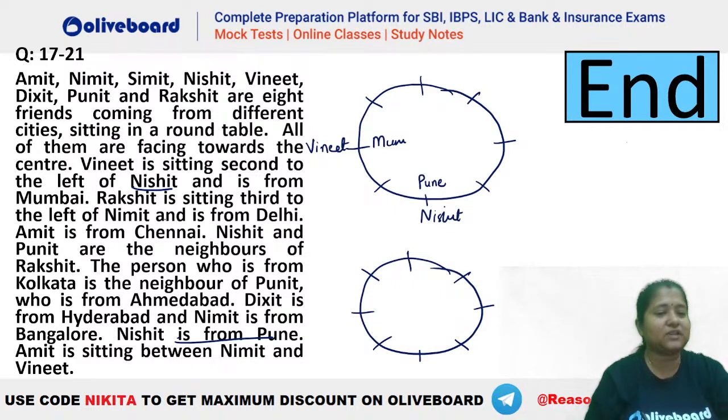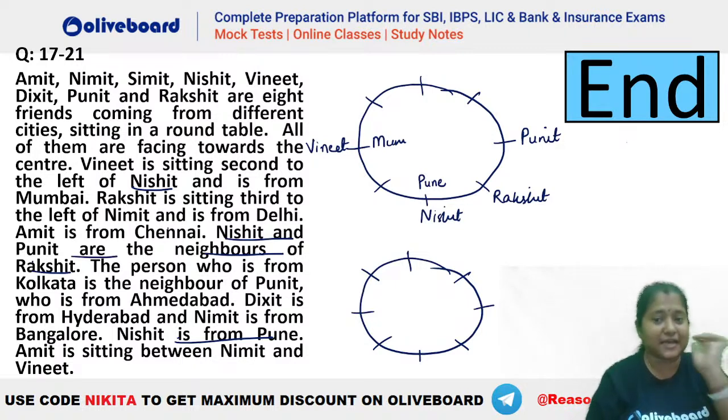Rakshit is sitting third to the left of Nimit and is from Delhi. Amit is from Chennai. Nishit and Punit are neighbors, right? So you can see Nishit and Punit are neighbors of this person Rakshit. So that means Rakshit has to be this person, okay? And the other person is Punit, right? So you can see Nishit and Punit are the neighbors of Rakshit. Done. Okay, so this is the type of information that we are getting here.